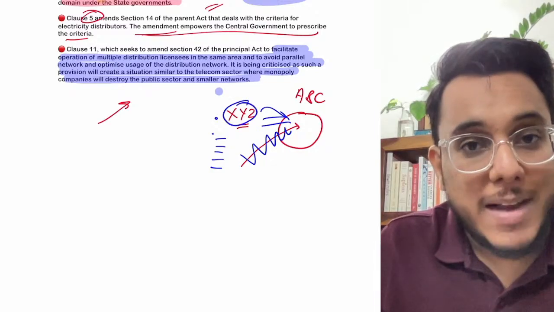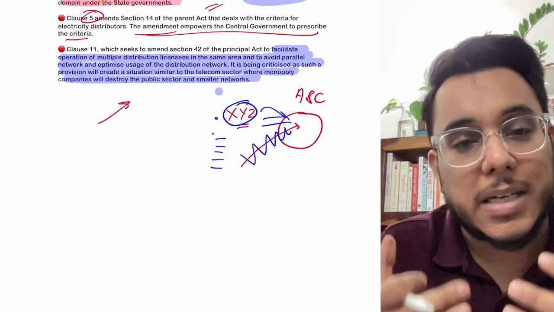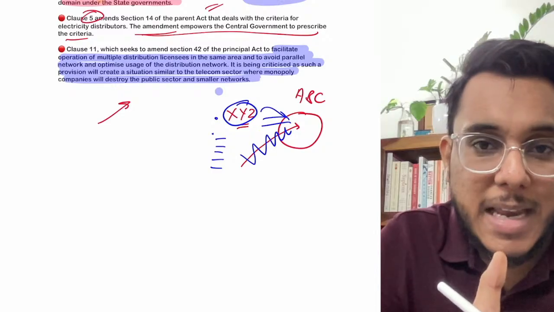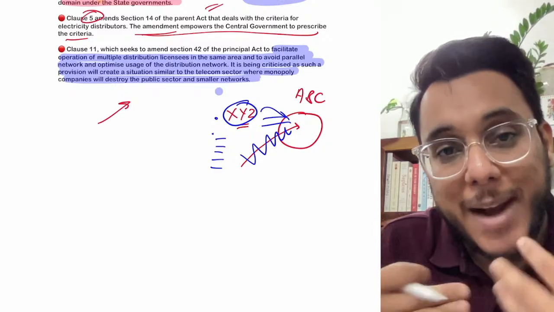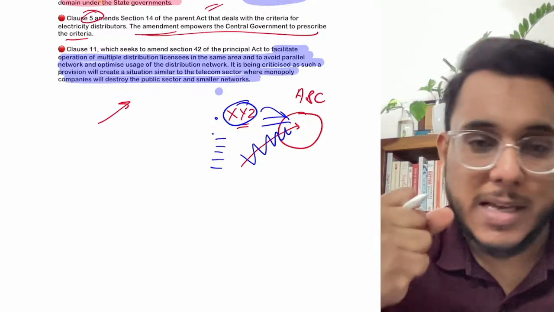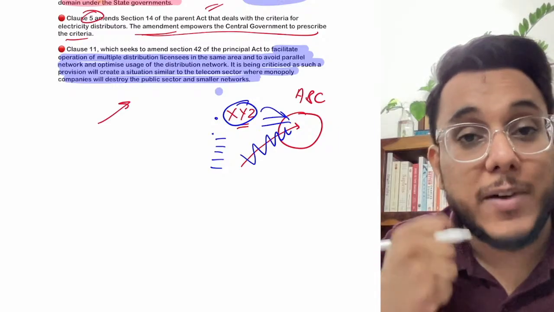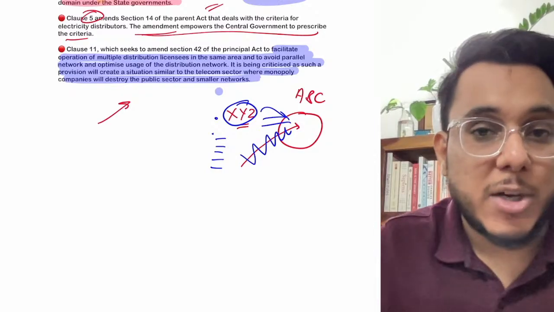Now it has been said that the distribution companies provide electricity to both the profit making areas as well as the areas which are in losses. But the private player will now come, and will selectively take only those areas where profit is being made. This will impact the government distribution companies.